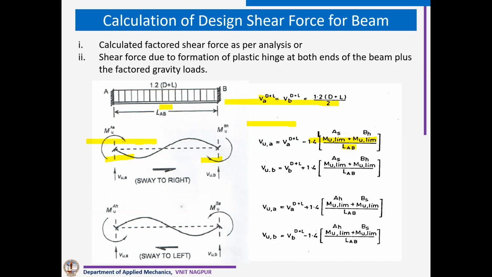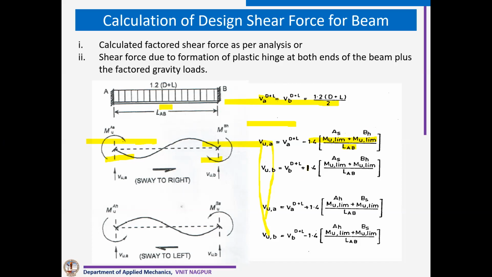Once we do that, from this particular expression we calculate additional shear. For this shear, or as per factored shear from the analysis, we have to take the maximum, and for that maximum shear, we have to design the stirrups.